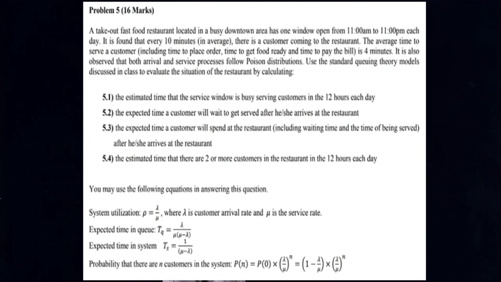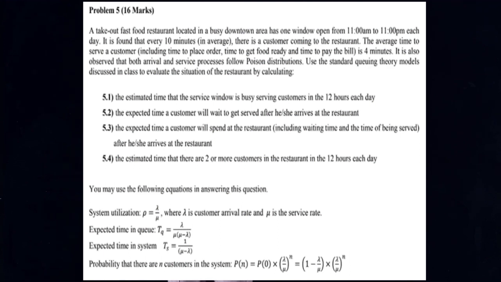It is also observed that both arrival and service processes follow Poisson distributions, and we're asked to use the standard queuing theory models discussed in class to evaluate the situation of the restaurant by calculating the following four. 5.1, the estimated time that the service window is busy serving customers in the 12-hour period each day. 5.2, the expected time a customer will wait to get served after he or she arrives at the restaurant. 5.3, the expected time a customer will spend at the restaurant, including waiting time and the time of being served after he or she arrives at the restaurant.